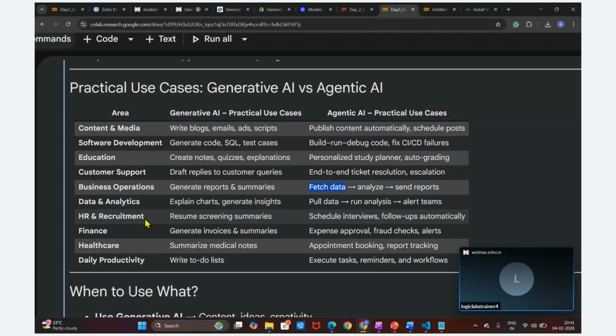We can utilize it in HR and documents also. Let's suppose in generative AI, we build an application where, based upon keywords, we extract and screen resumes by matching keywords against the job description provided. But in agentic AI, it will not only screen the resume, it is going to schedule the interview. You can see that in the future.